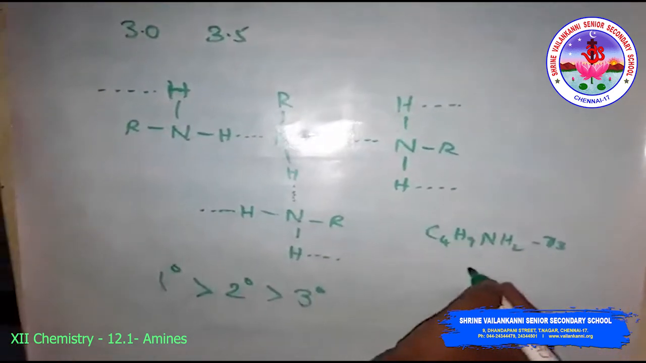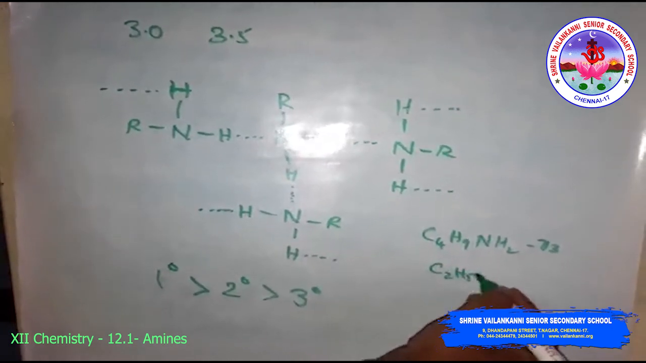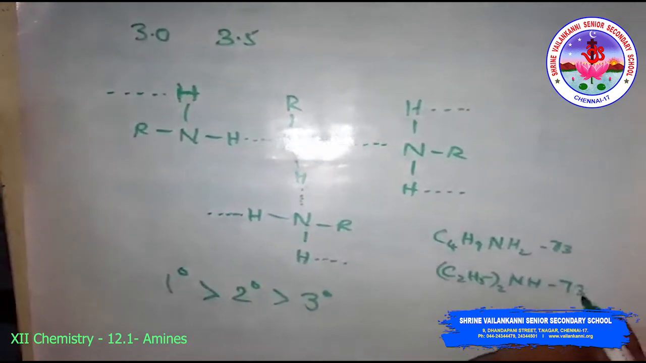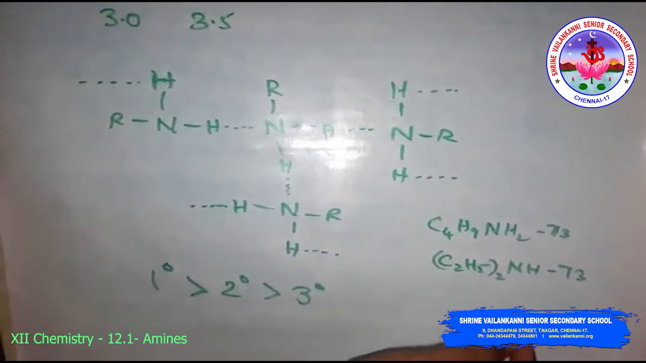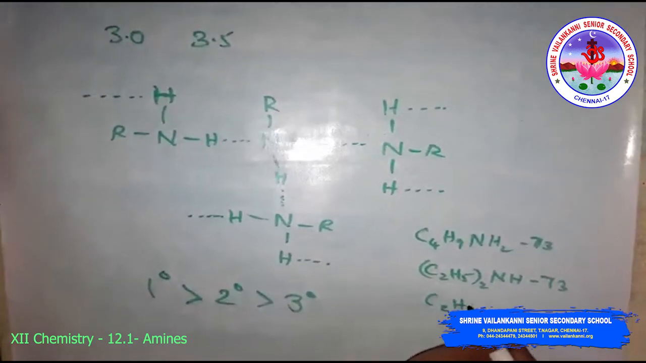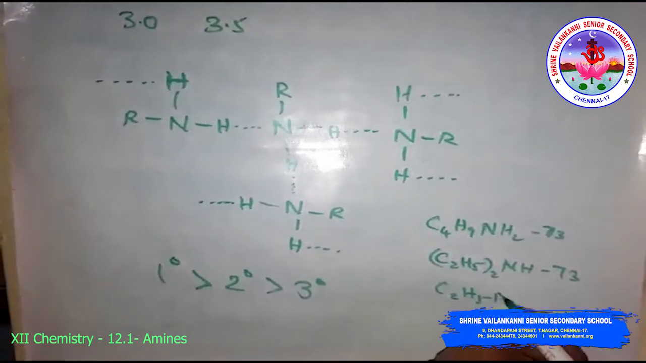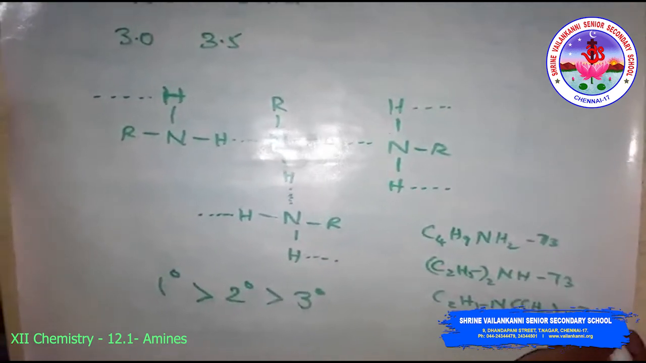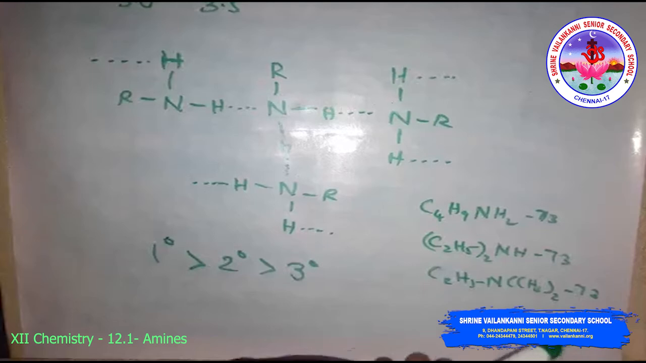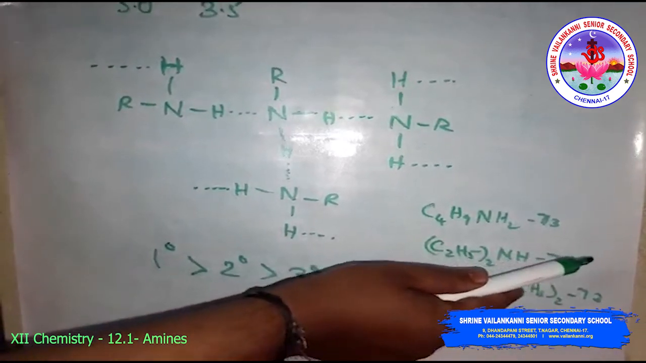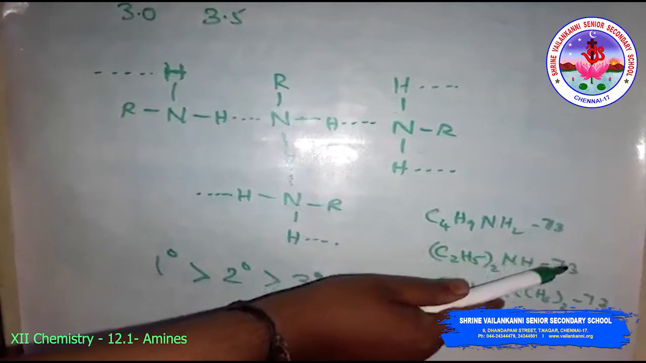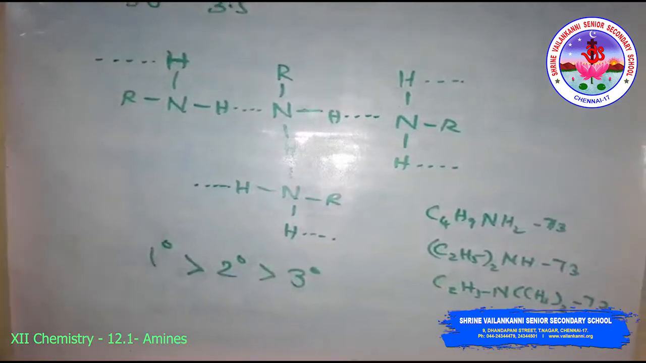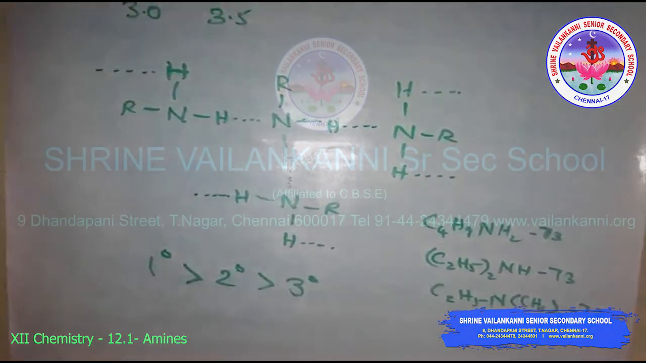Then the secondary amine, that is (C2H5)2NH, here also the same molecular mass, and C2H5N(CH3)2, this also having the same molecular mass, but the boiling points are different. This having 350.8 Kelvin, this is 329.3 Kelvin, and this is 310.5 Kelvin. Then the chemical reactions we will discuss in the next class. Thank you.